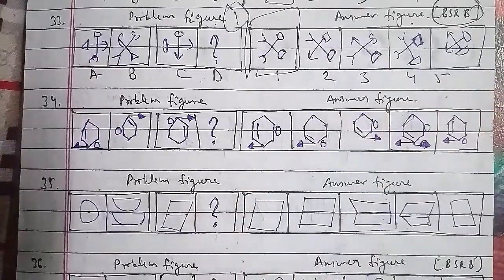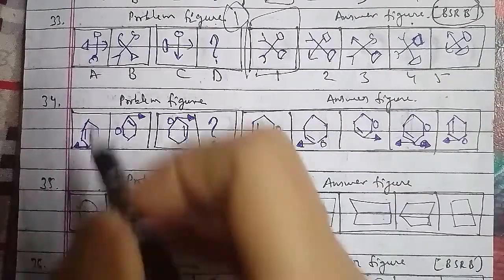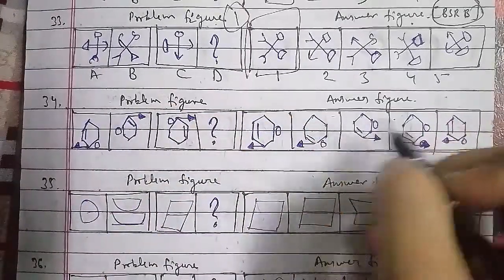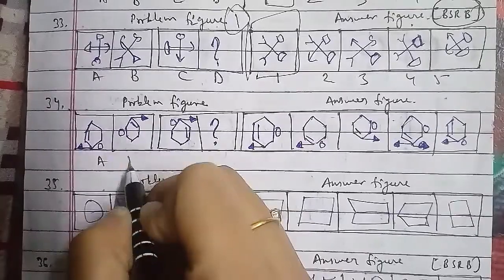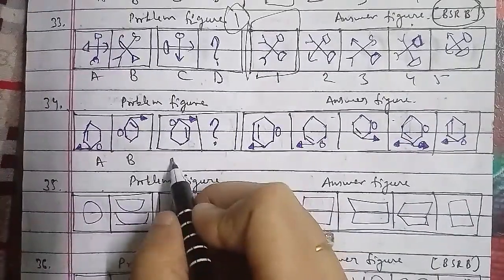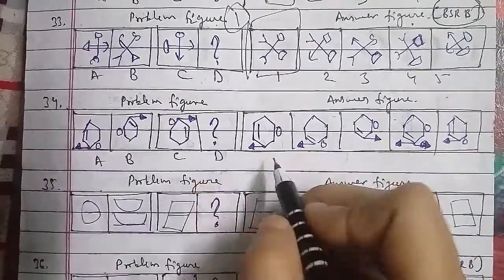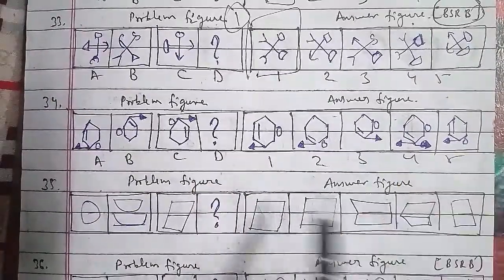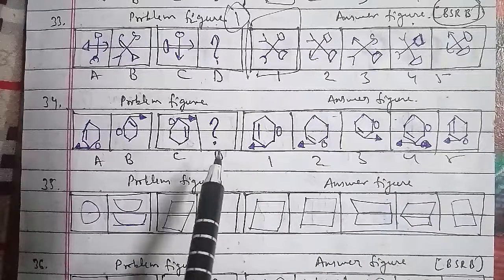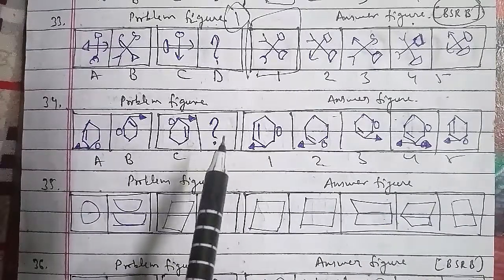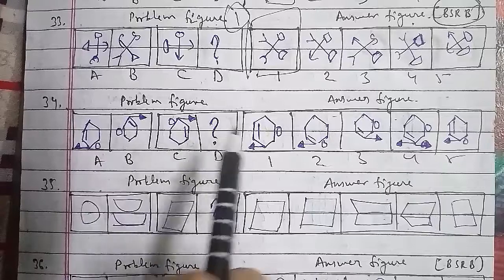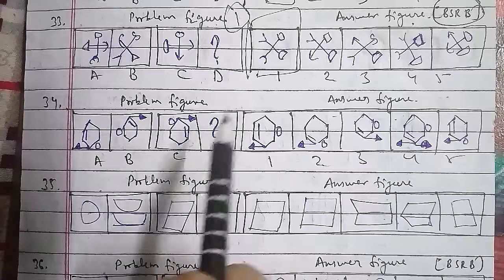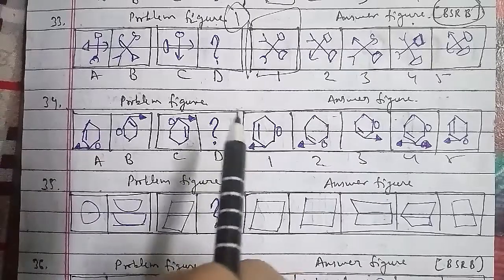Let's go ahead with the 34th question of the session. These were the problem figures and these were the answer figures. This has been named as A, B, C, and this has been named D. We have to find out 1, 2, 3, 4 and 5 respectively as well. In the same case, the whole figure, along with the arrow, the line inside and the dot outside, rotates through 180 degrees, and the main figure moves 1 step anti-clockwise. We can say that the fourth figure will be the right answer for this question here.